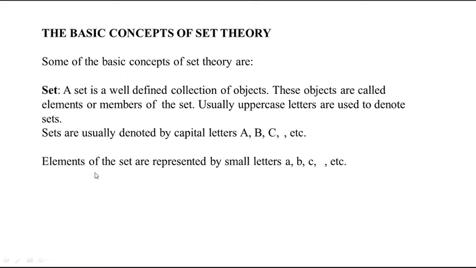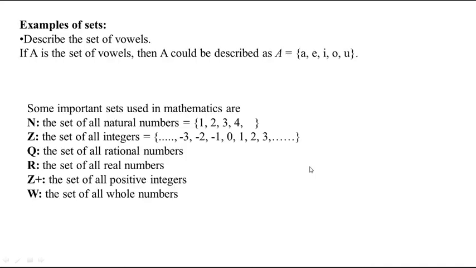And elements, that means the objects in that set, are called elements. Those objects can be represented with small letters. We'll see some examples here. A set is a collection of well defined objects, that means elements, whatever they may be, such as the set of natural numbers, set of all integers, set of rational numbers, set of real numbers, like that.